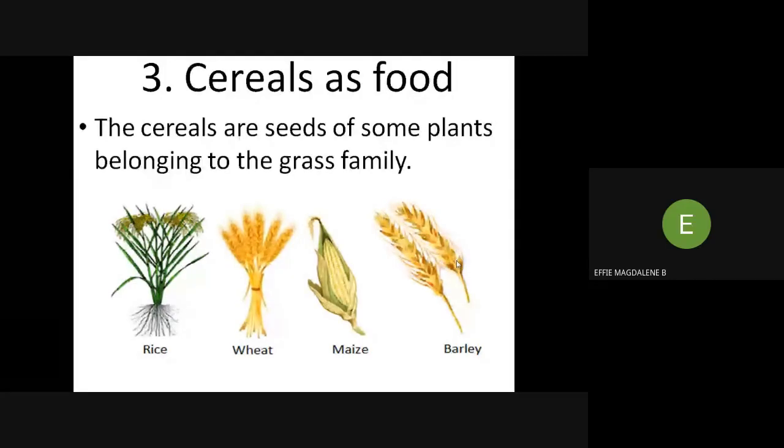Ma'am, yesterday I ate maize. Very good, but don't answer. It's okay, you ate maize, good for your health.